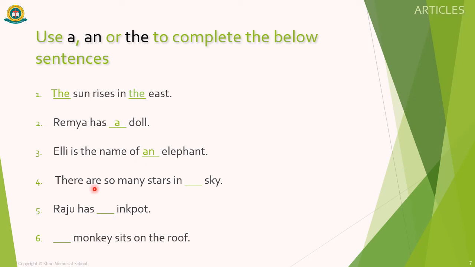Fourth one, there are so many stars in dash sky. There are so many stars in the sky. Fifth one, Raju has dash ink pot. Raju has an ink pot. Sixth one, dash monkey sits on the roof. A monkey sits on the roof.